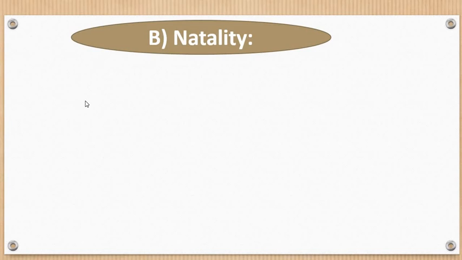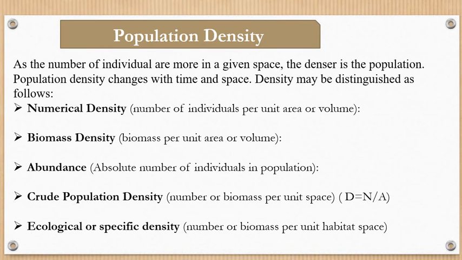It can be calculated by the number of individuals per unit area or biomass per unit area of the space, which is said to be the population density, and it is calculated by using the formula D = N/A, where D is nothing but the density, N is the number of individuals of a species, and A is nothing but the area.